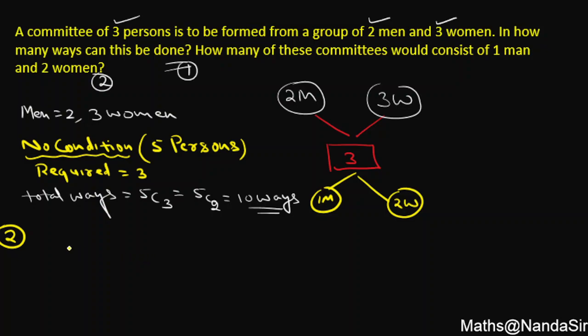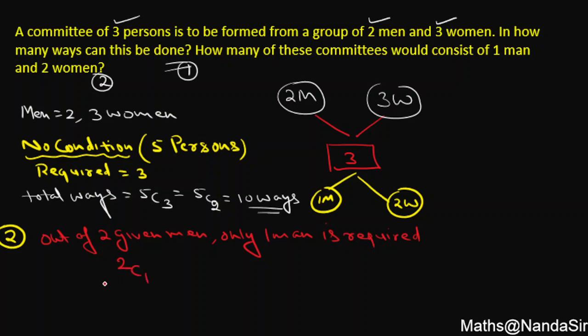It means out of 2 given men, what we require? Only 1 man is required. So if you are having 2 men, 1 man is required.